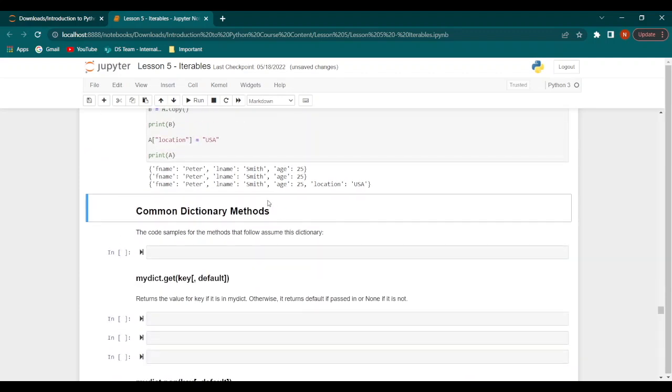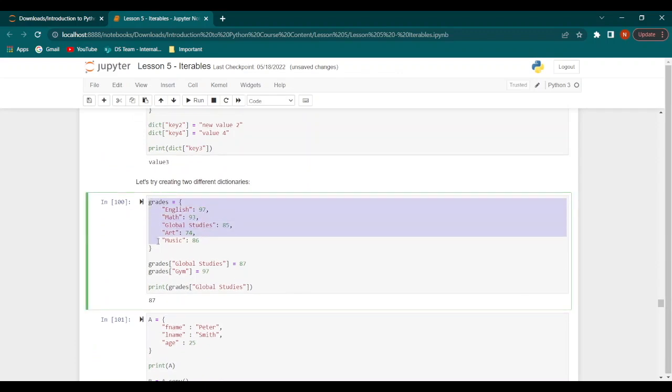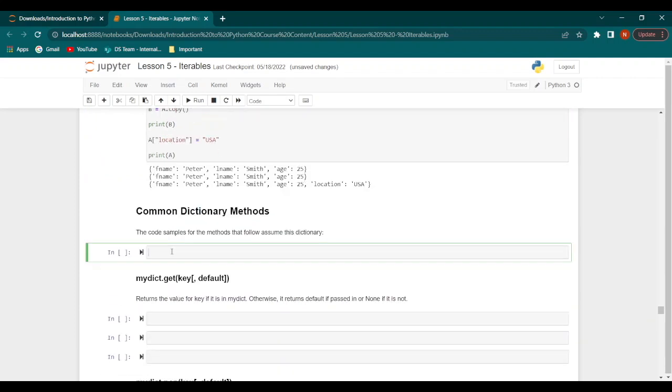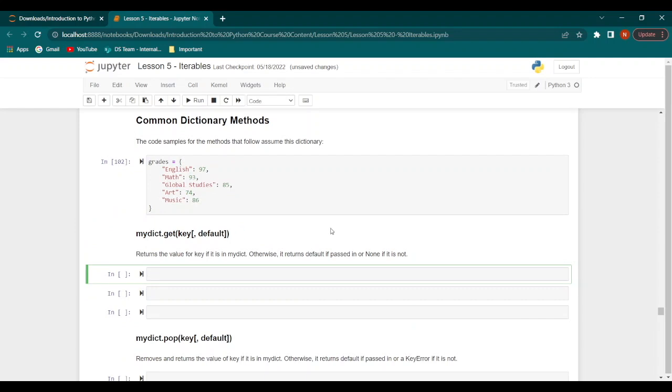Now let's take a look at some common dictionary methods. So for this, we will be using the same code that we have used here, which is the grades dictionary. Now first we will use dictionary.get. This would return the value for the key if it is in the dictionary. Otherwise, it would just return the default if passed in, or none if it is not.